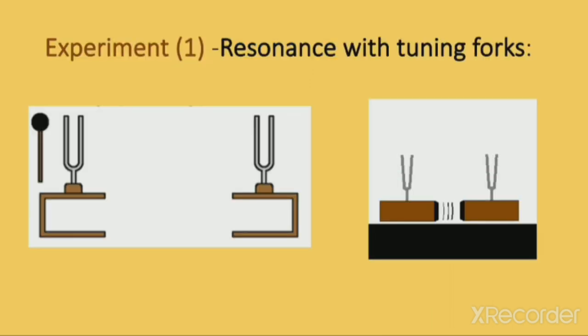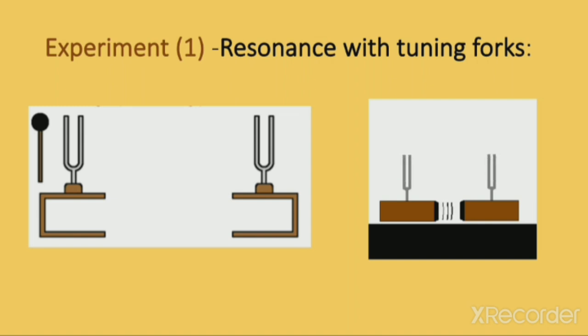Now there are a few experiments given in your book so that you can understand resonance. The first is resonance with tuning forks. In this experiment, two tuning forks are taken. One is made to vibrate and kept on a sound box, and due to the vibration of the first tuning fork, the second also starts vibrating. We say that the phenomenon of resonance occurs in the tuning forks. This is the experiment given, and what is the reason?